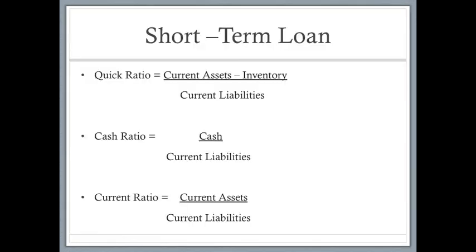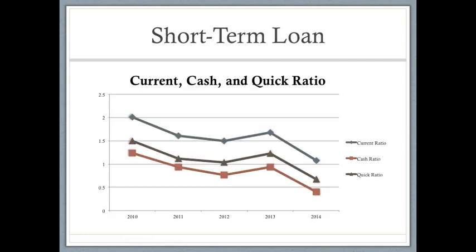In order to decide if I would give a short-term loan to Apple, I looked at its quick, cash, and current ratio. A current ratio measures a company's ability to pay short-term and long-term obligations. A ratio under 1 indicates that the liabilities are greater than the assets, meaning that the company would be unable to pay off its obligations. And a high current ratio over 3 could indicate that a company isn't using the assets efficiently.